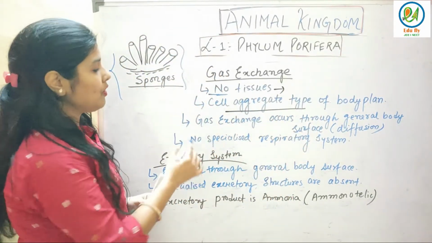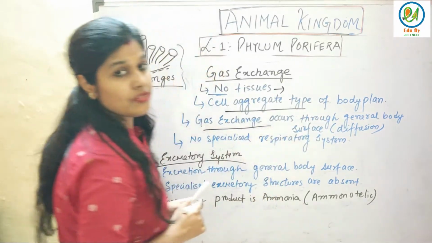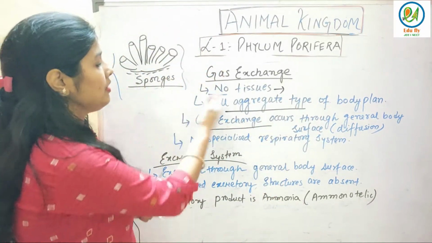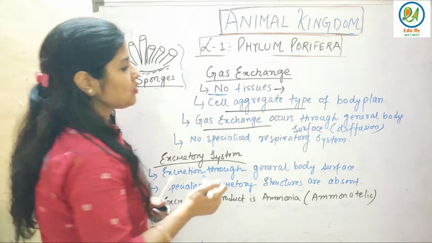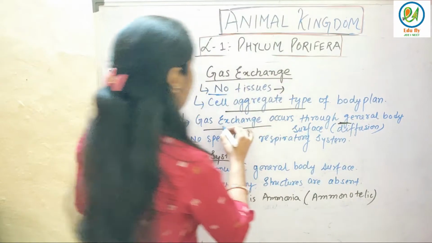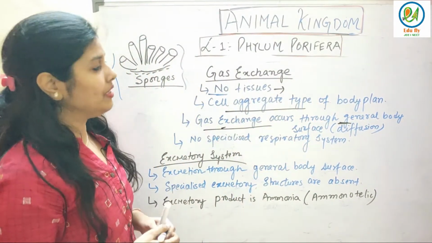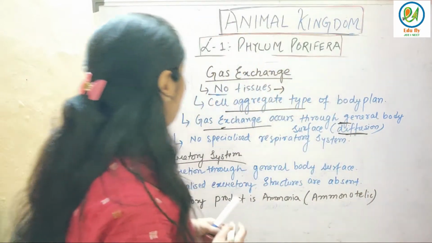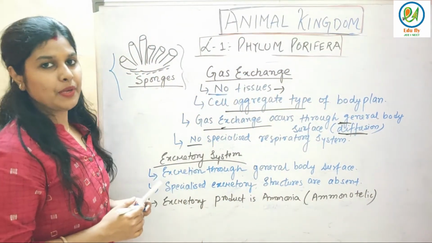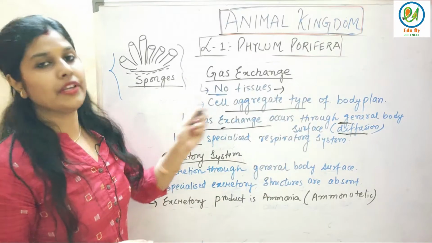Cell aggregate type of gas exchange occurs through the general body surface, because they have no specialized organ for the respiratory system. So their gas exchange basically happens through the general body surface, that is, diffusion. I hope you all know diffusion. So they have no specialized respiratory system in the case of Porifera.